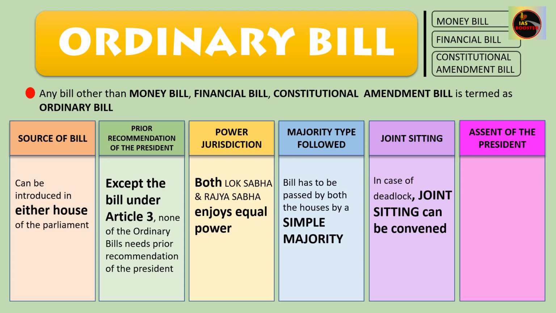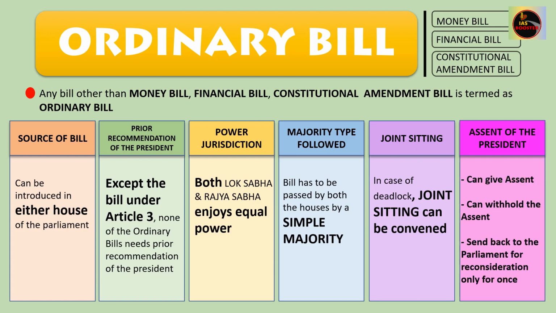Now what the President of India can do in case of ordinary bill is, the President can directly give the assent, the President can directly put his signature, or the President can withhold it. I'm talking about pocket veto. Or the President can send it back to the Parliament for reconsideration, only once.